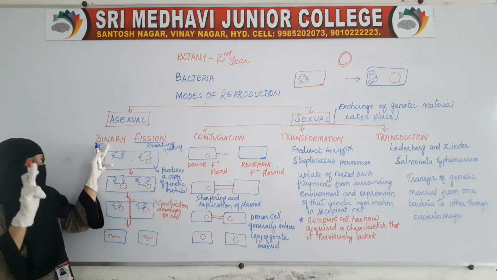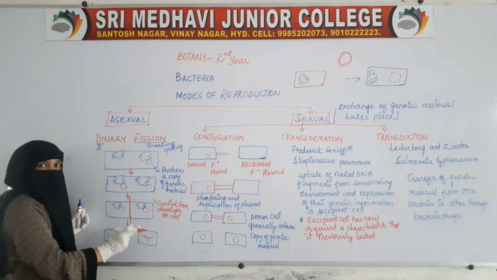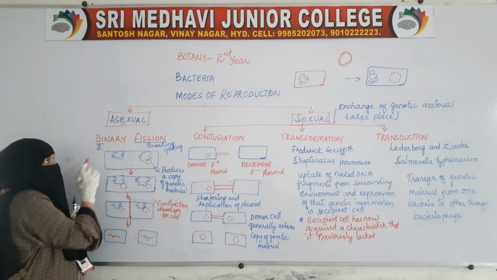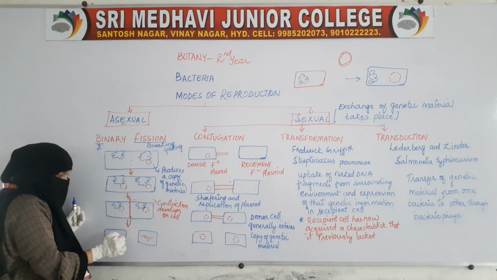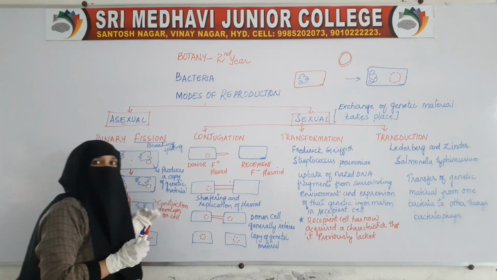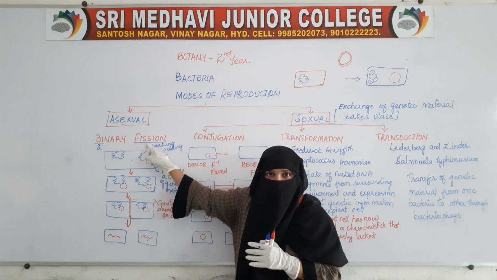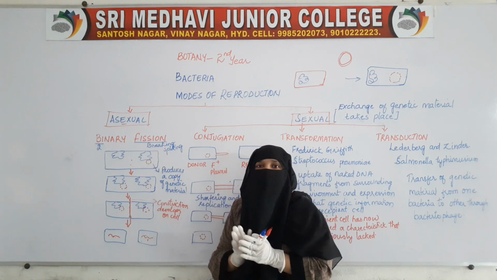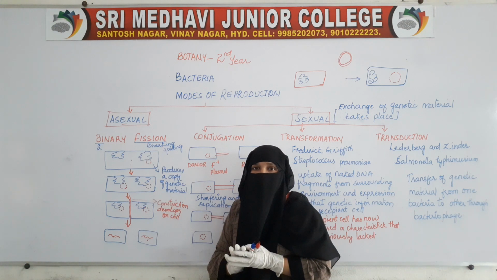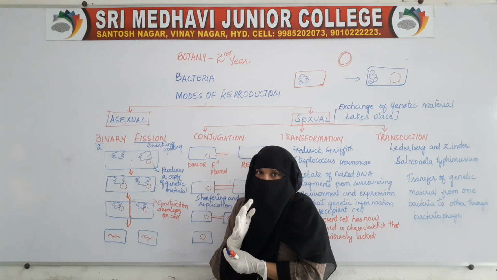Only one bacterial cell is splitting and producing two daughter cells, so only one parent is involved, that is, it is asexual. This method of asexual reproduction is called binary fission, the most common asexual method of reproduction found in bacteria.